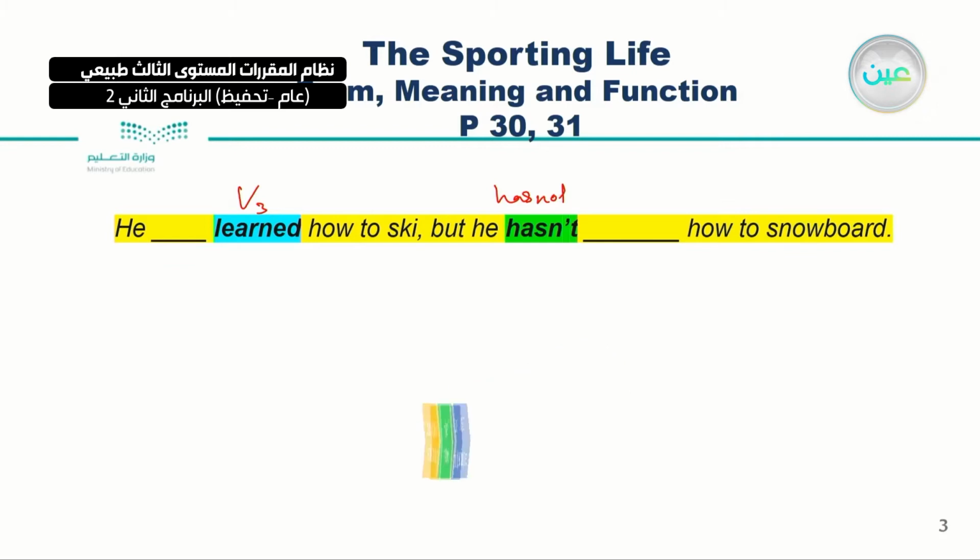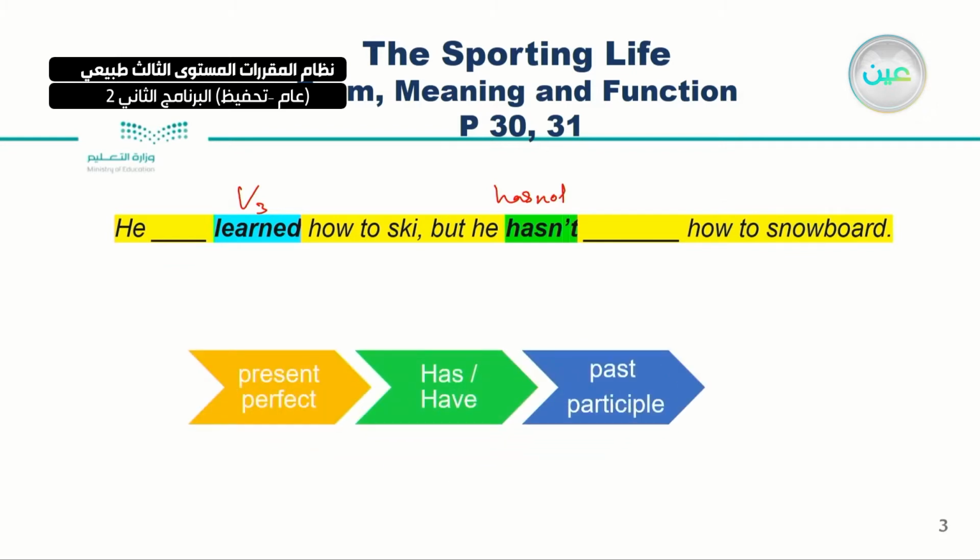Let's see how we can make the present perfect. We can form the present perfect sentences by have or has plus the past participle. As you can see here, we have have or has, and the past participle itself.